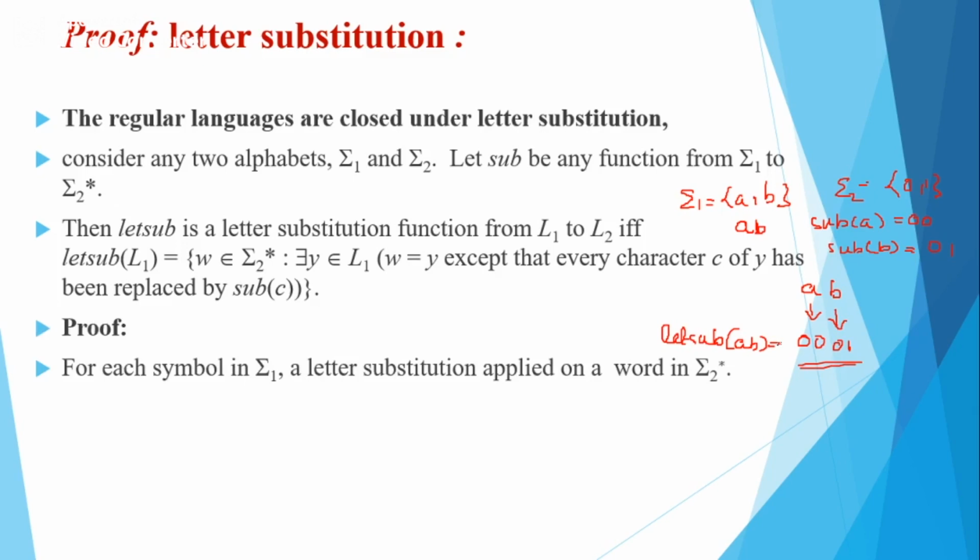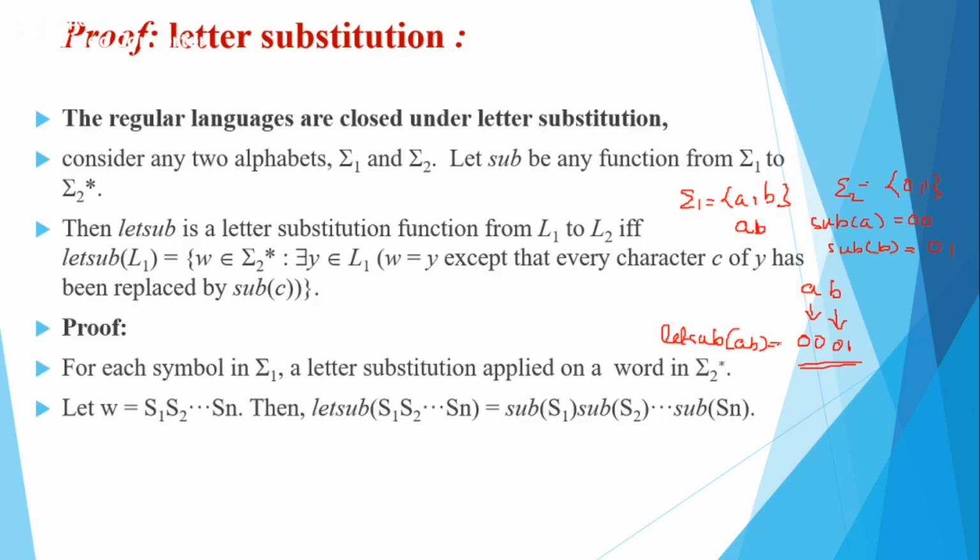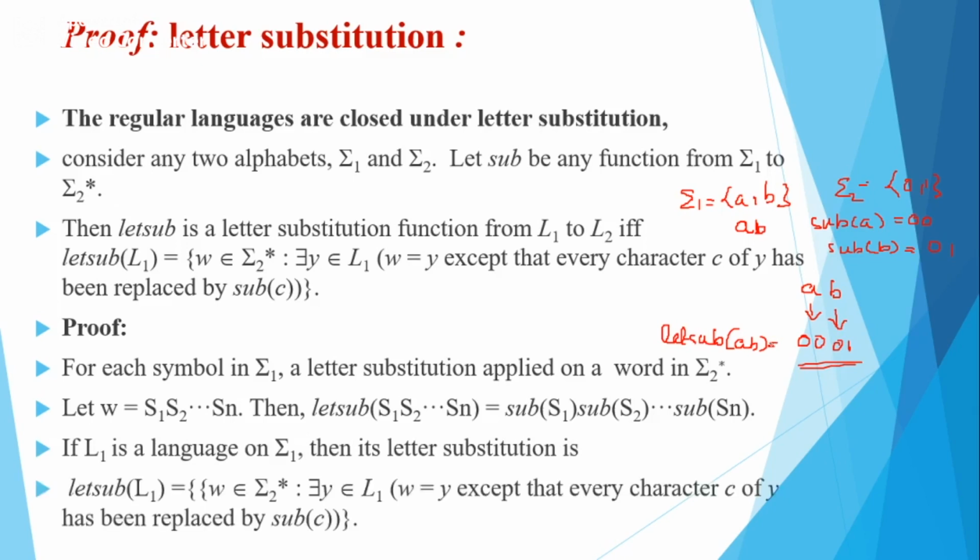Now the proof. For each symbol in sigma 1, a letter substitution is applied on a word in sigma 2 star. Then if the string W is equal to s1, s2, up to sn, then the letter substitution of s1, s2, up to sn will be equal to substitution of s1, substitution of s2, and so on, up to substitution of sn. If L1 is a language on sigma 1, then its letter substitution is represented in this format.